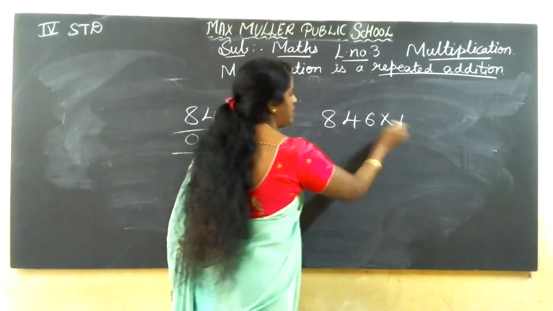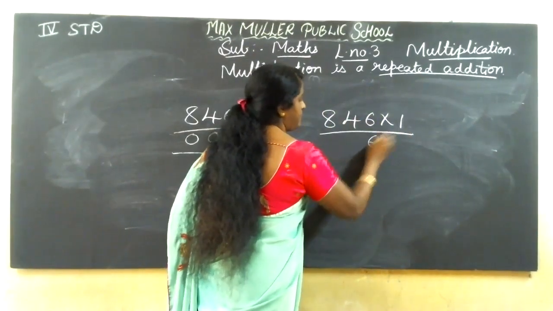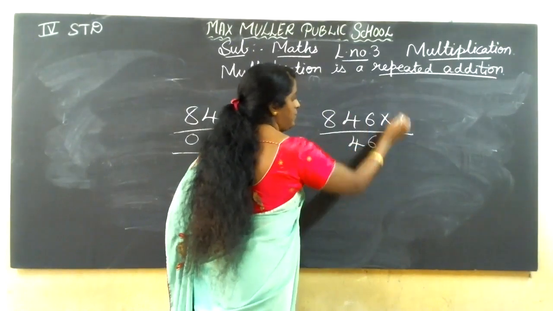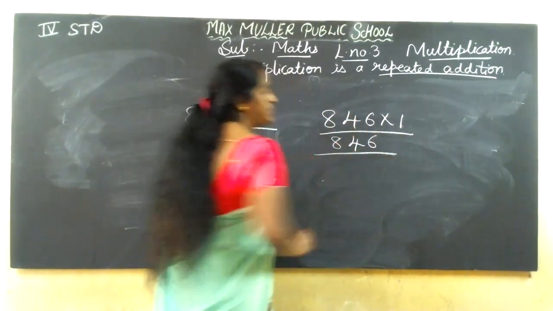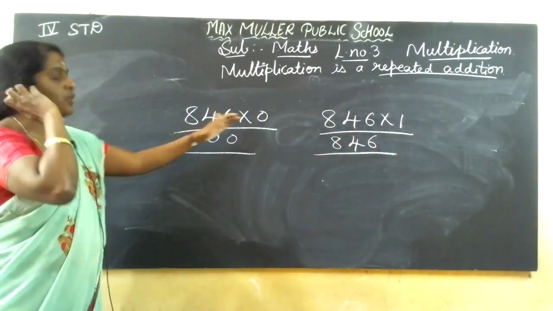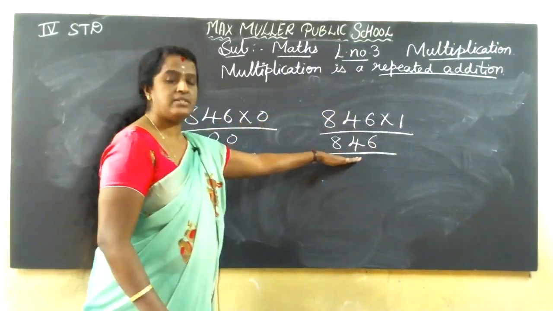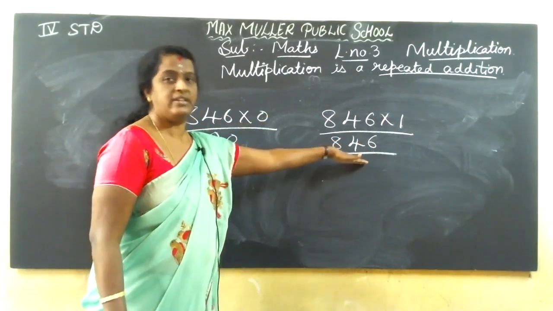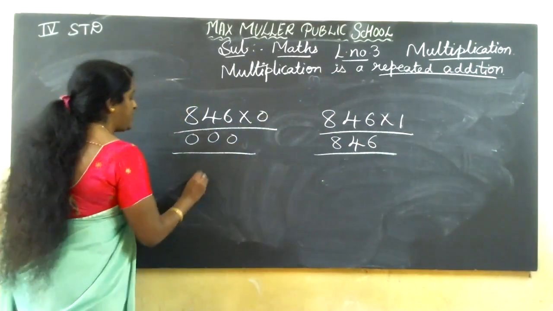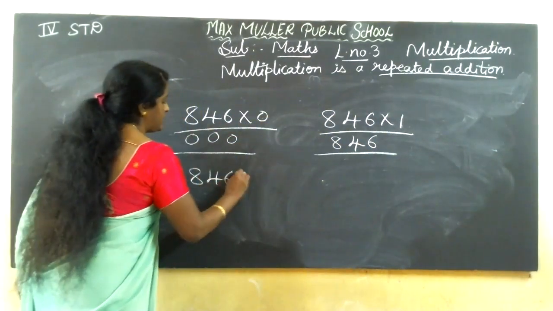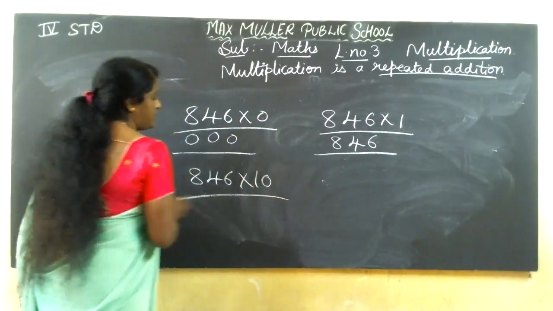846 into 1, 1 six is 6, 1 four is 4, 1 eight is 8. So when we multiply by 0, the answer will be 0. When we multiply by 1, we get the same answer itself. When we multiply by 10, 846 into 10, 0 at the end.